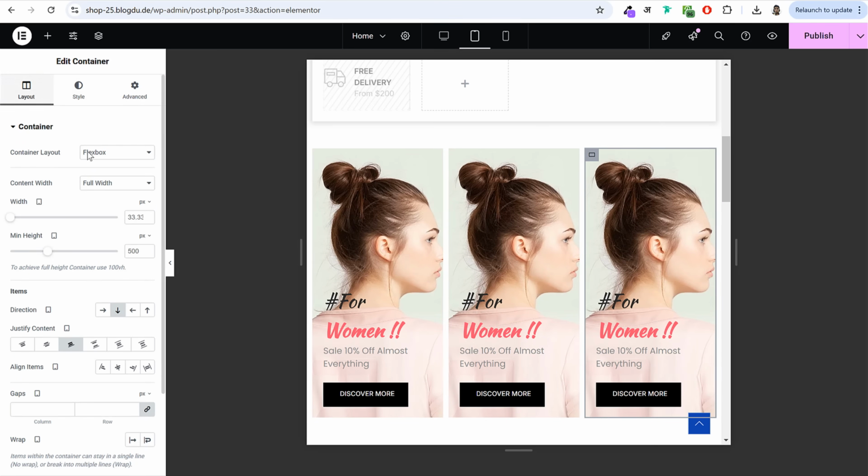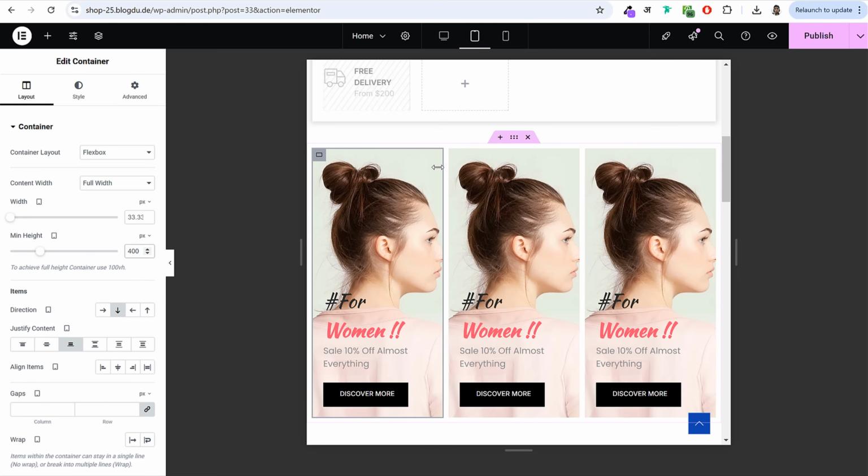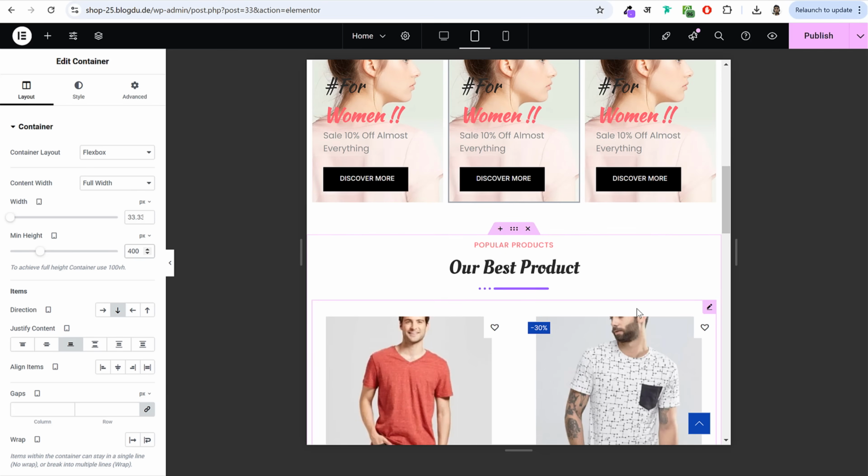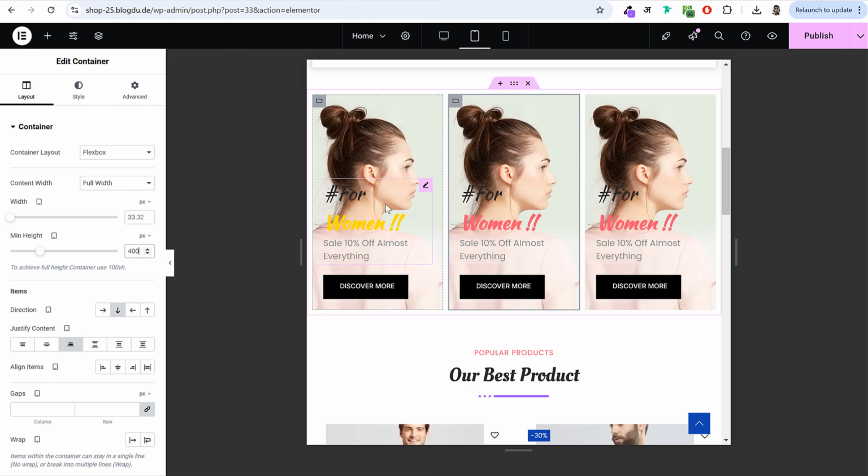One more thing you can do, you can decrease the size. Maybe instead of 500, if you want to decrease the size to, let's say 400, then you can do the same thing in all three containers, all three columns. 400, middle one as well, edit container, 400. Okay, so this is how it will look like. So you can do these changes on your website. For this text as well, if you want, you can decrease the size of this text.